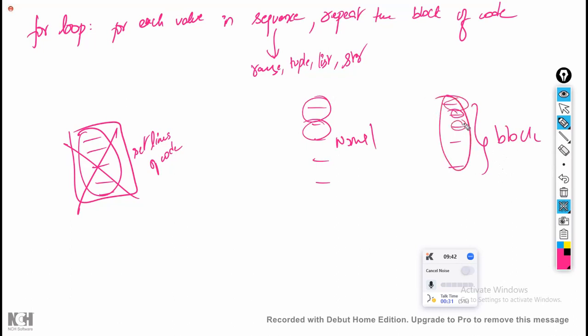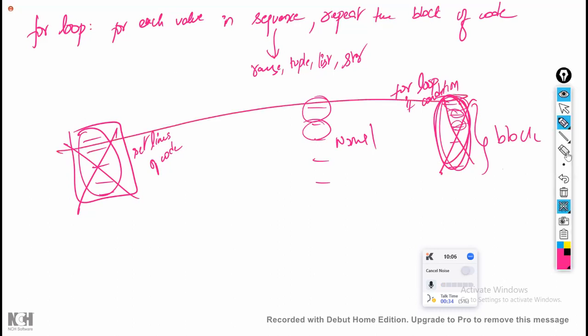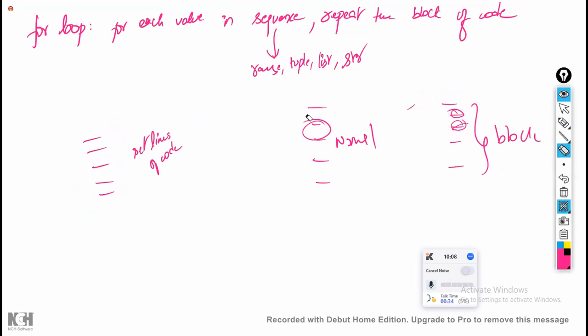Everything is connected. If you are considering the for loop, based on the for loop, the entire block will be executed. If you are considering if, based on the condition, the entire block will be considered. If it works, everything will work. If it doesn't work, none of them will work. Inside that, you can't execute just one line of code, whichever you choose. That is not possible.